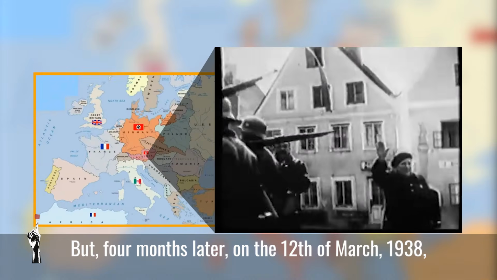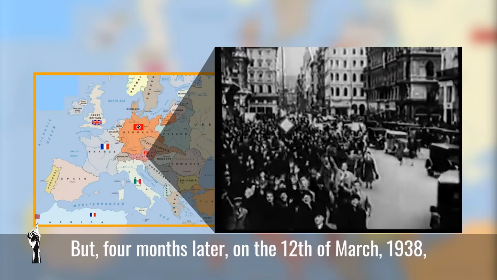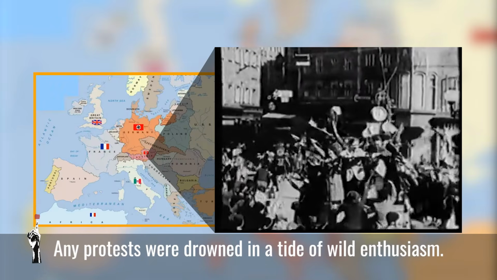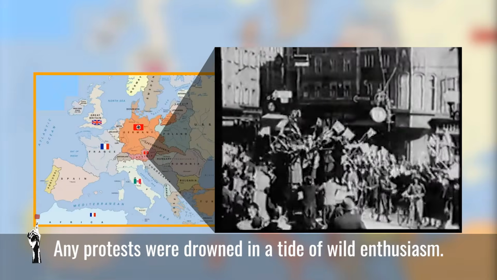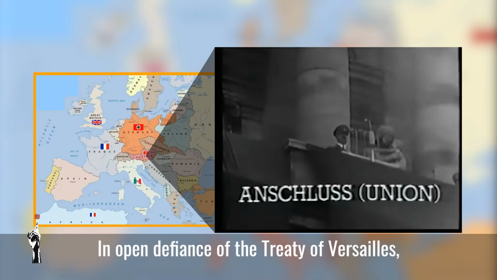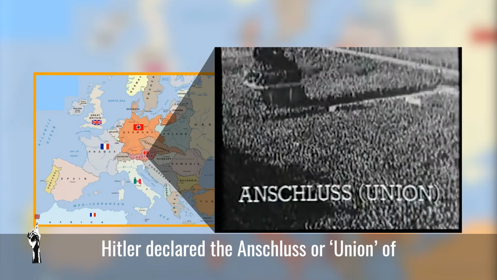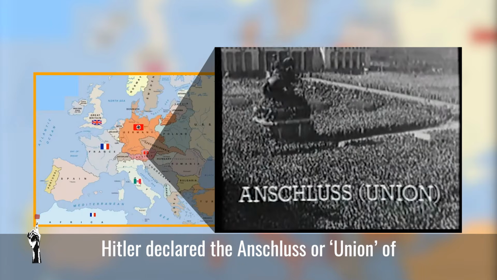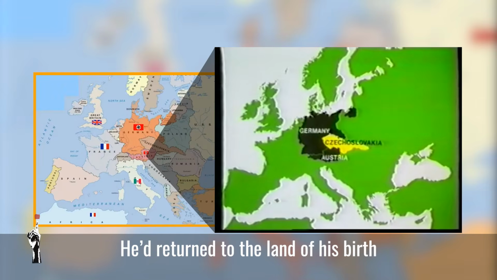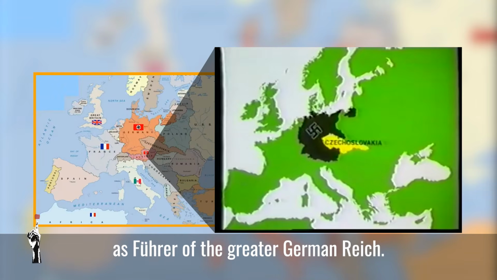Have a look. But 4 months later, on the 12th of March 1938, Hitler's troops marched unopposed into Austria. Any protests were drowned in a tide of wild enthusiasm. In open defiance of the Treaty of Versailles, Hitler declared the Anschluss, or union, of Austria with Germany. He'd returned to the land of his birth as Führer of the Greater German Reich.